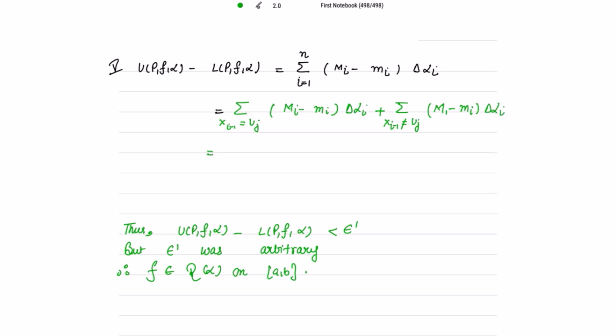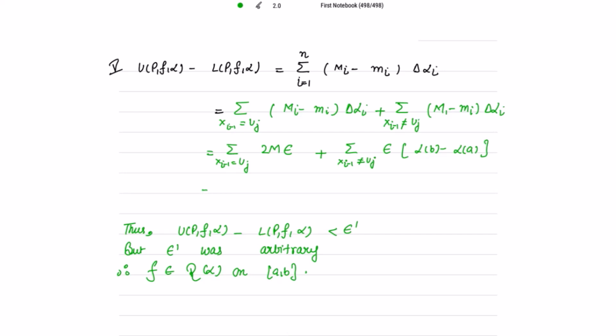Okay, fine. Now when xi minus 1 is equal to uj, then Mi minus small mi is 2m. And what is delta alpha i? In that case it is epsilon, plus the sum when xi minus 1 is not equal to uj, where this value is epsilon, and delta alpha is alpha b minus alpha a, any real number.